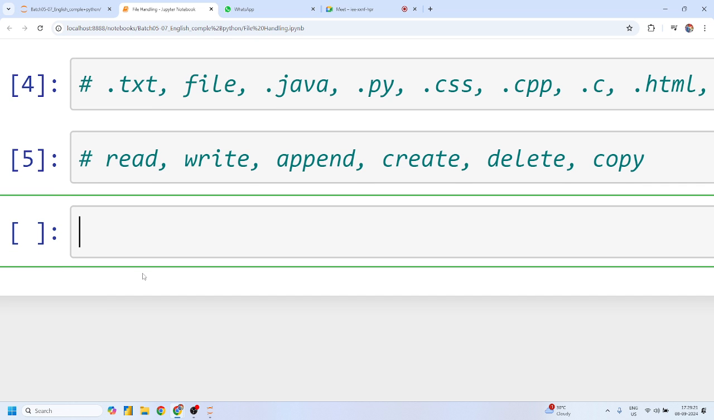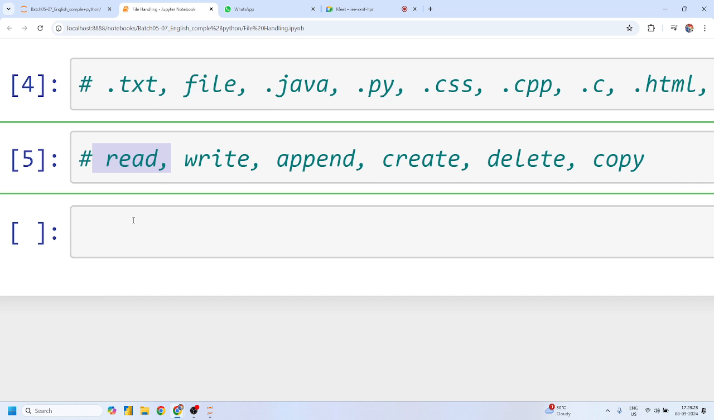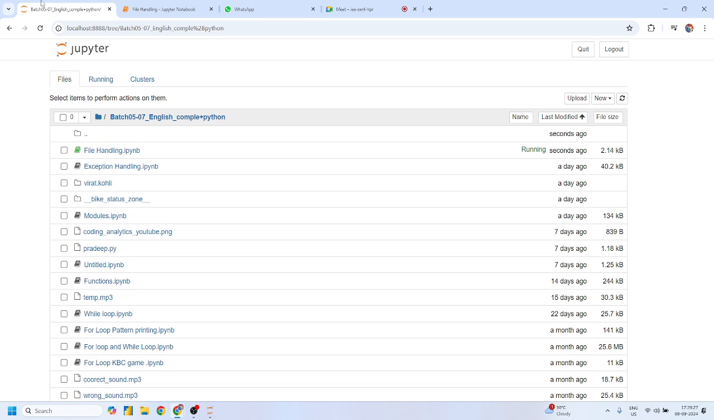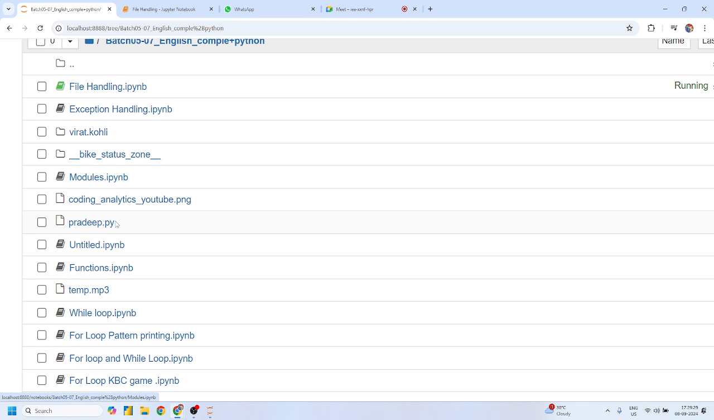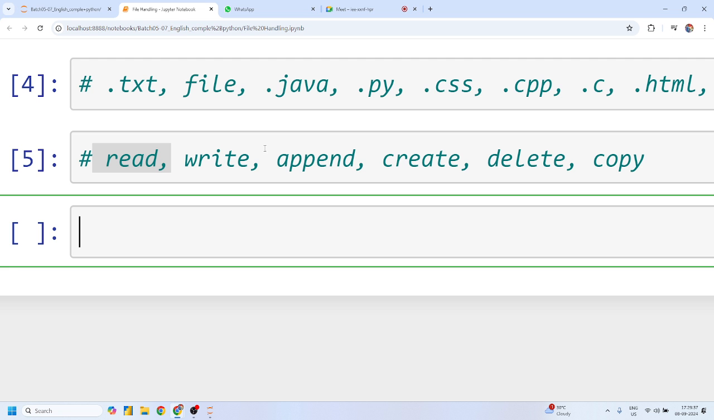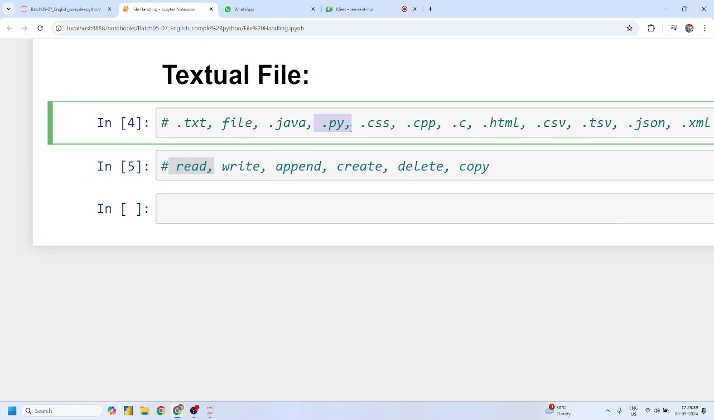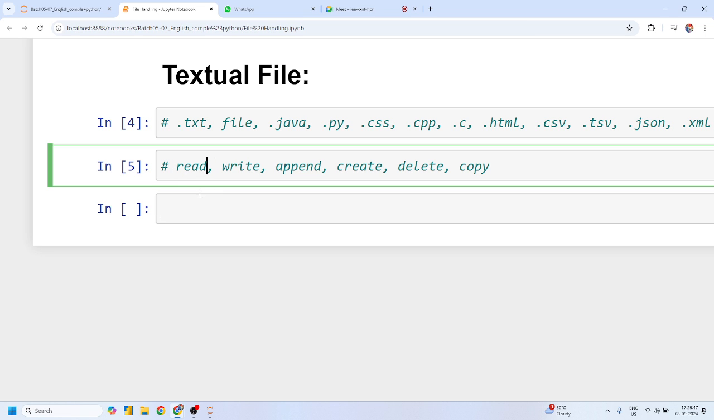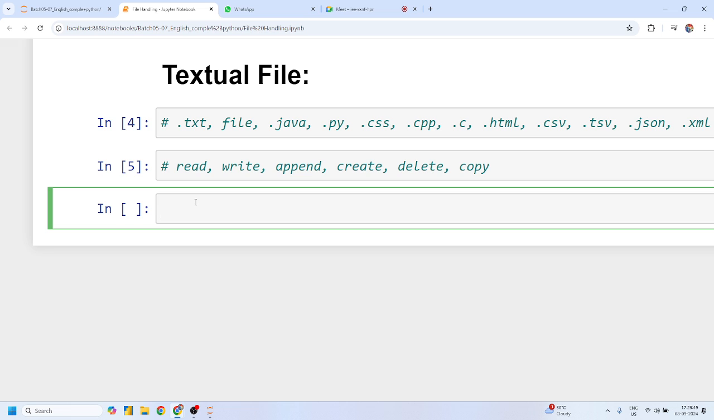Perfect. Now suppose I want to read the content present in my textual file. You are already aware that pradeep.py is my module file. Yes or no? A Python module file, right? Yes, sir. And I have written there that a .py file is a textual file. Yes or no? Okay. If it is a textual file, then I can easily read the content present in that file. Yes or no? Yes, sir.